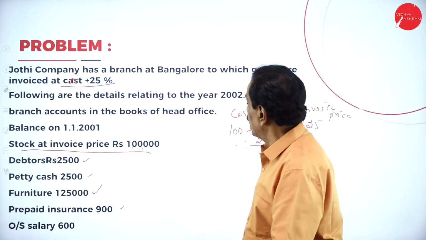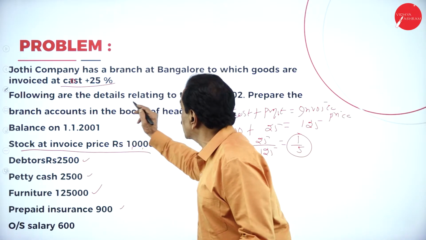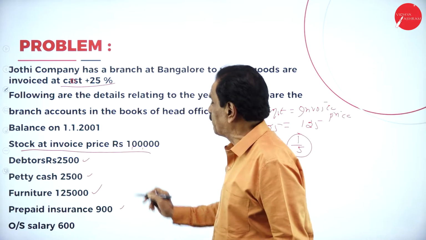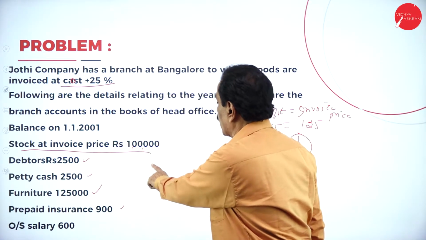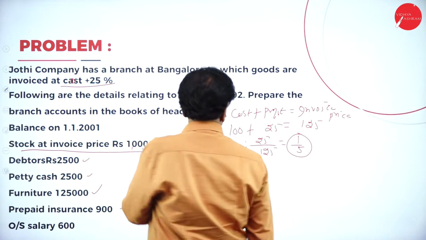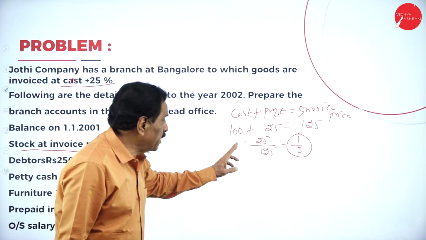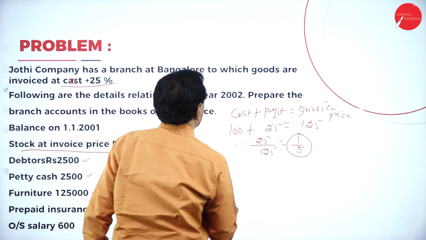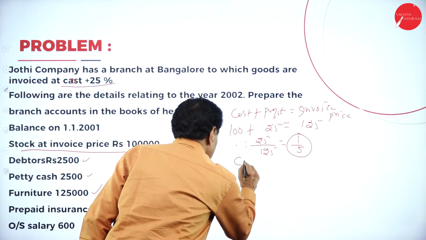Here, following are the details related to the year. Prepare the branch account in the books of head office. Stock is at invoice price. So if the cost is 100, profit is 25, 125 is the invoice price. So, calculation of stock reserve.